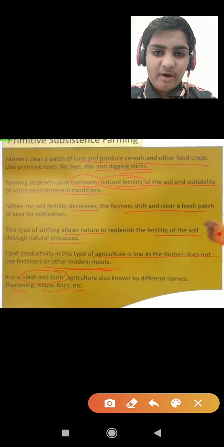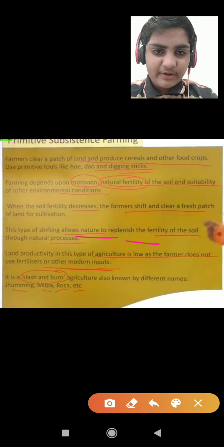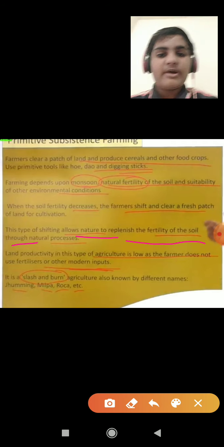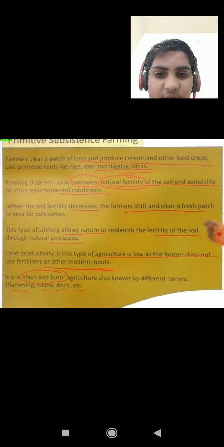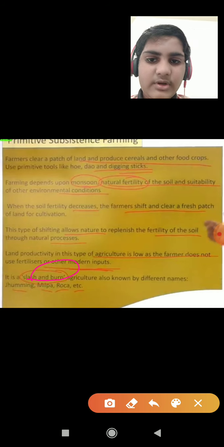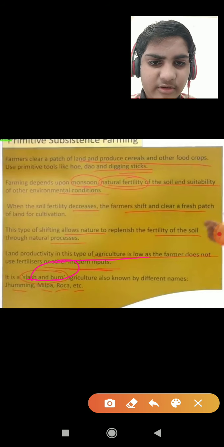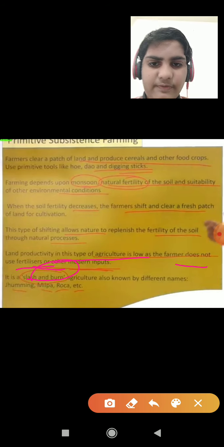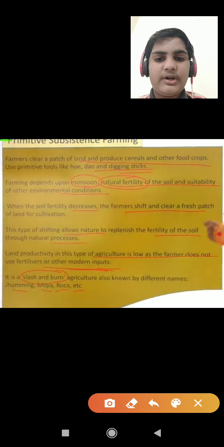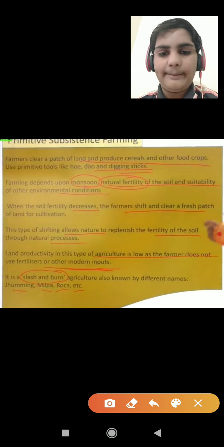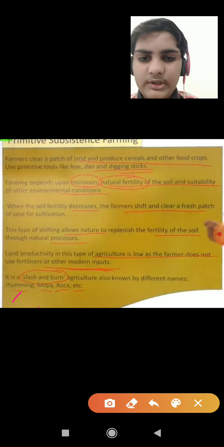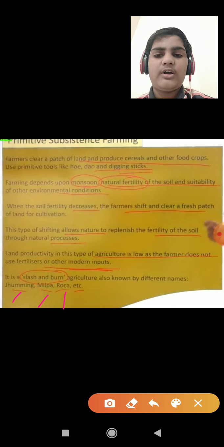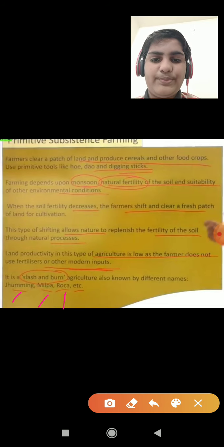This type of shifting allows nature to replenish the fertility of soil. Yes, after burning, the fertility of soil and the nutrients come back. This method is known as the slash and burn method. And land productivity in this type of agriculture is low as the farmer does not use fertilizers. Means its production and outputs are low because they don't use fertilizers and modern inputs. And slash and burn is also known as Jhuming, Milpa, Roca. These are the regional names of slash and burn: Jhuming, Milpa, and Roca.